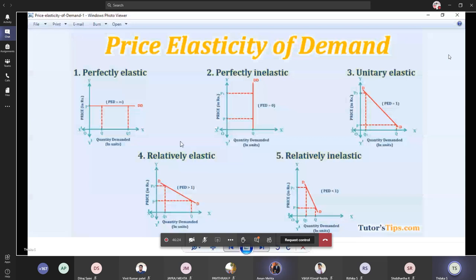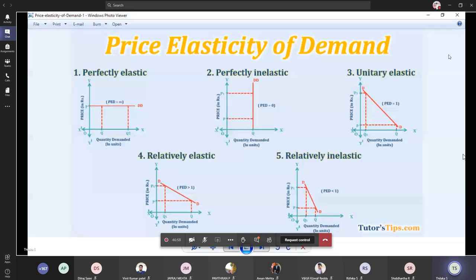Ma'am, could you explain unitary elastic again? Unitary elasticity means equal changes in both the price and the quantity demanded. That is, if there is a 1 rupee increase in the price, the quantity demanded also changes by a single unit.